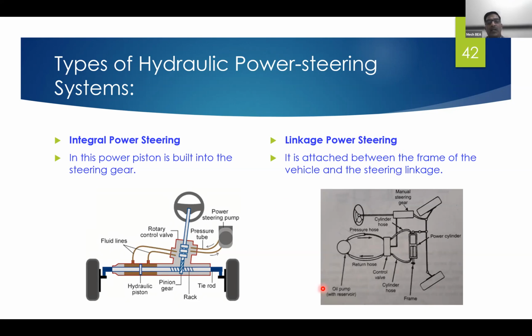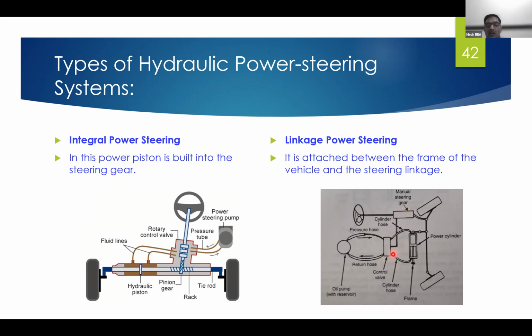And in the case of the linkage power steering, here you can see the manual steering gear or gearbox, which is used to convert rotary motion into to and fro motion.